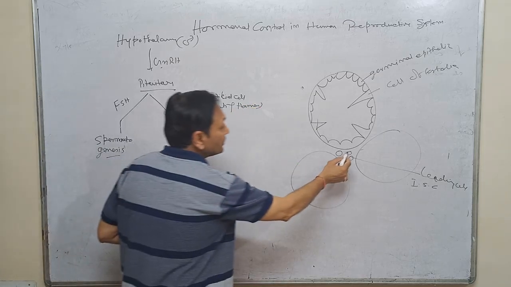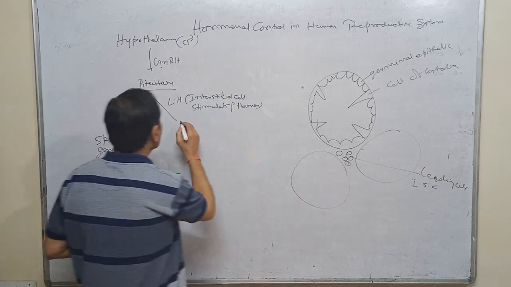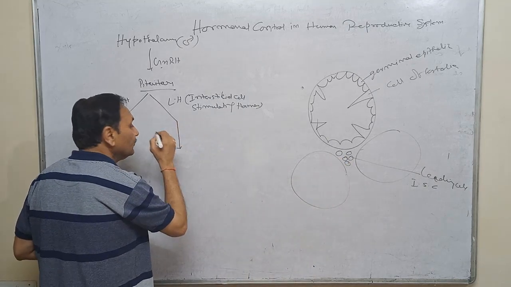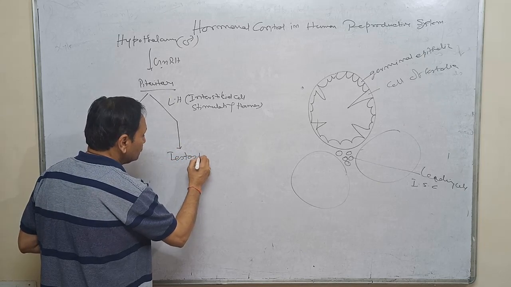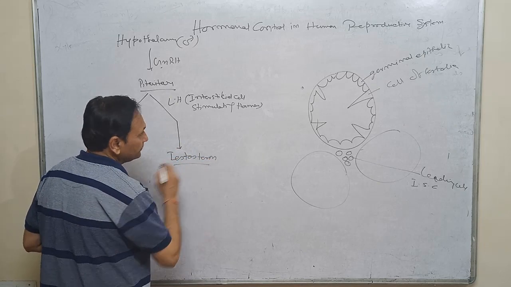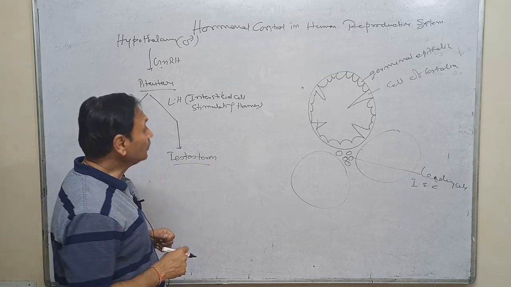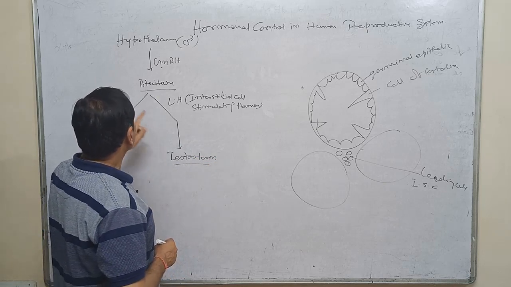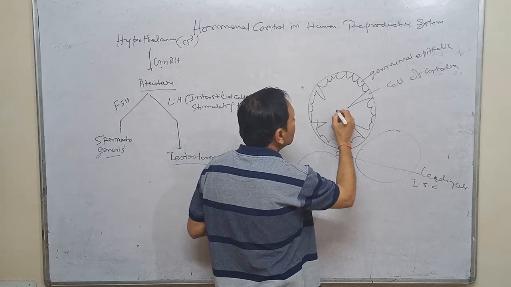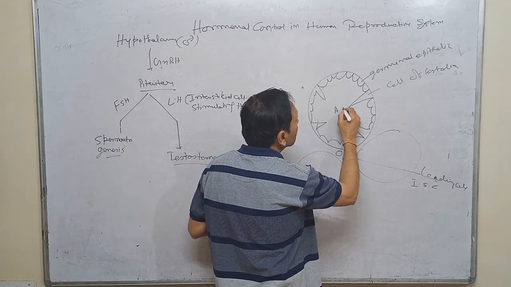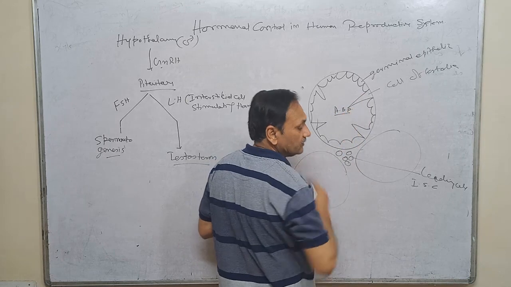It means this is the interstitial cell, this is called the Leydig cell, and LH acts upon it to release testosterone. But it has also been observed that FSH also acts upon the Sertoli cells to release androgen binding protein.